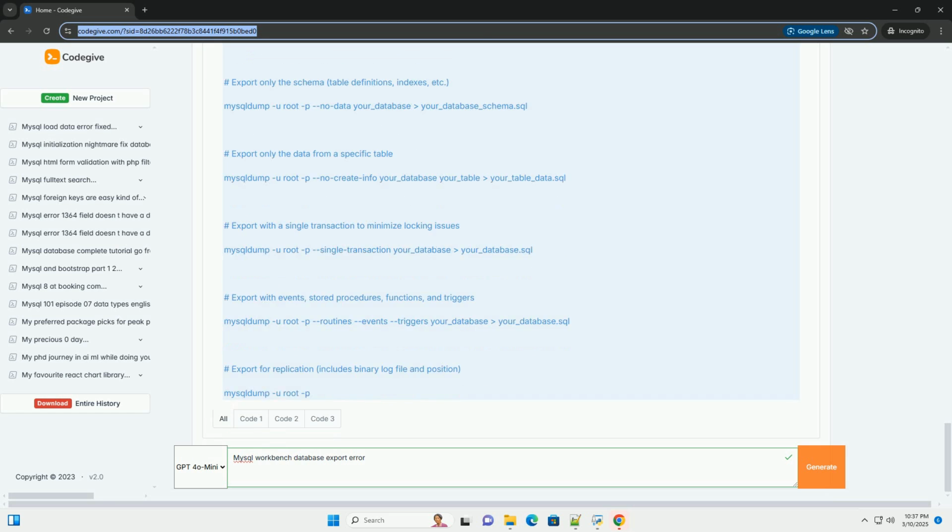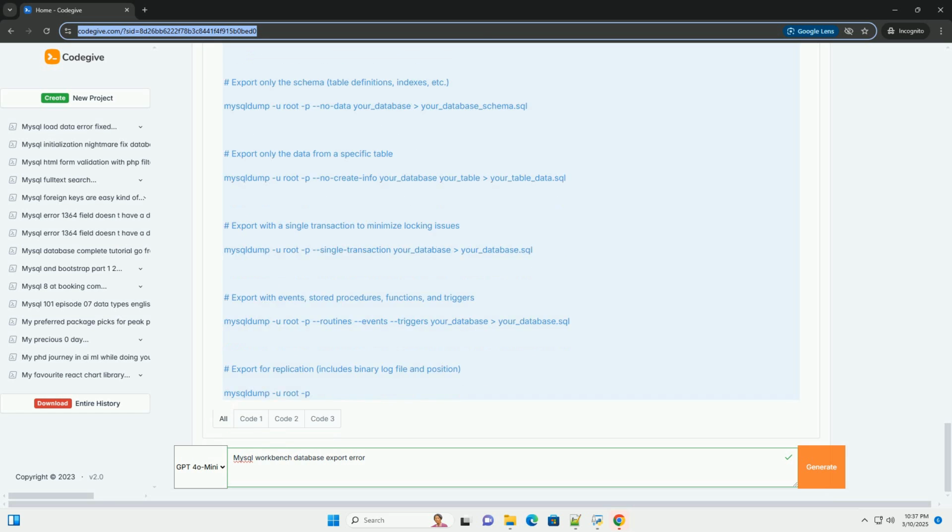Error examples: Error 1045 (28000): Access denied for user 'your_user'@'localhost' (using password: YES). Error 1142 (42000): SELECT command denied to user 'your_user'@'localhost' for table 'your_table'. Solution: grant the necessary privileges to the MySQL user.